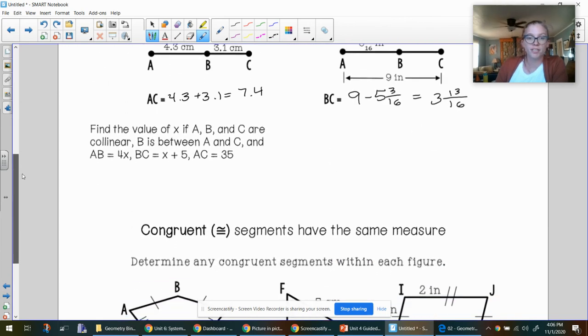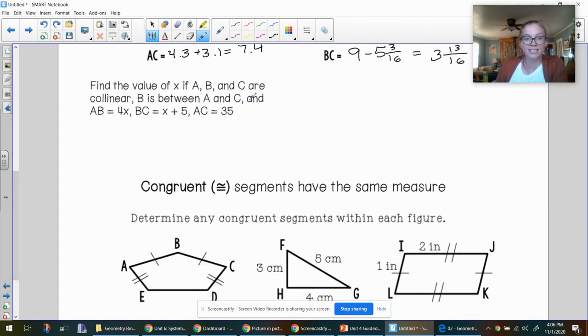We can also solve problems using segments if they're written as word problems. Find the value of x if A, B, and C are collinear, B is between A and C. I'm going to draw a diagram because I am bad at solving these without a diagram. A, B, and C are collinear, B is between A and C, AB is 4x, BC is x plus 5, and AC is 35.